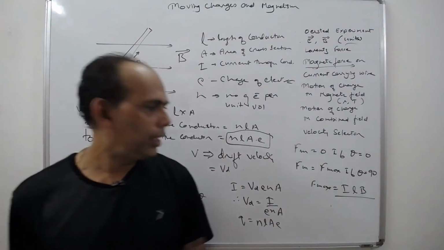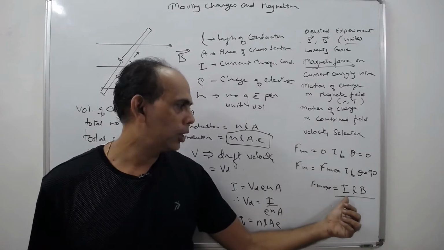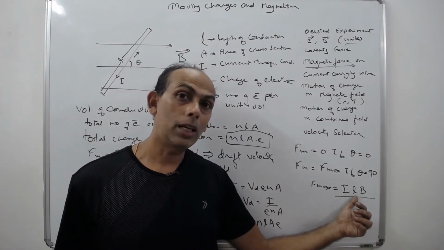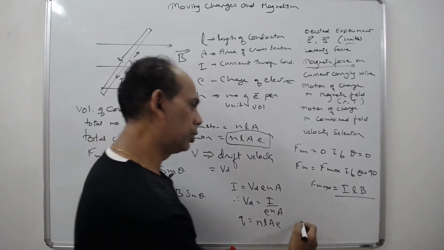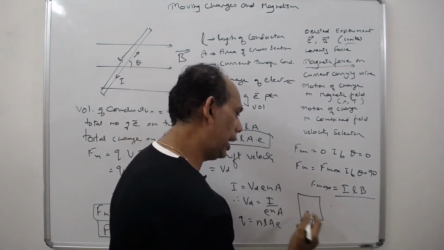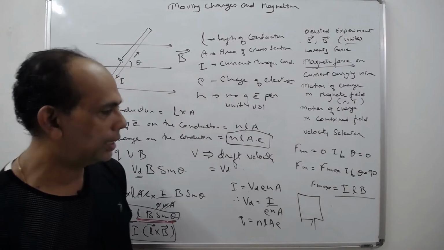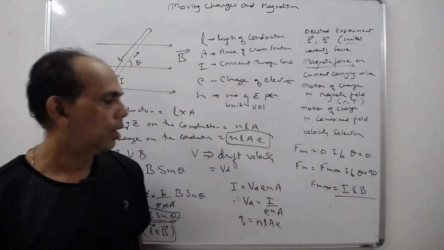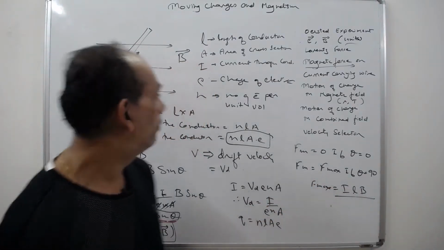So finally, the force that is acting on the conductor depends on the current that is going through it, which we already saw, the length of the conductor, that is why we take a loop size, the length of the conductor on which it is acting, and the strength of the magnetic field acting between the two poles where it is placed.